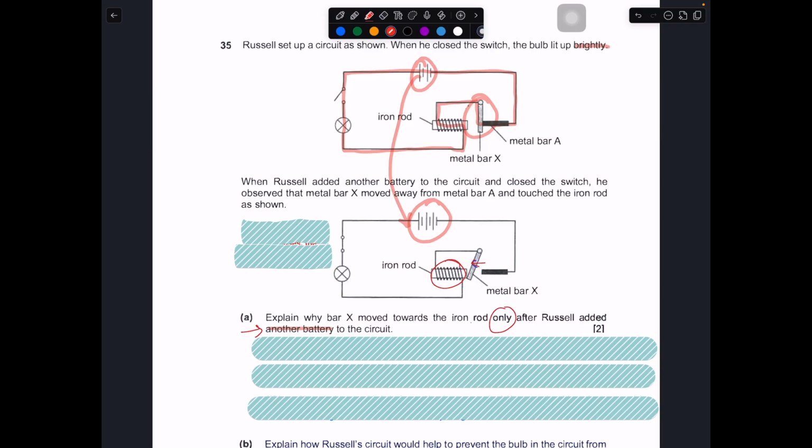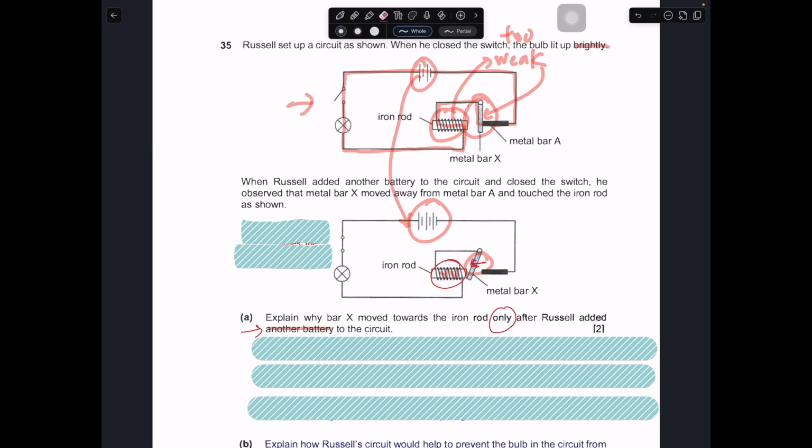Let's talk about this in more detail. When you add more batteries, there's more electricity flowing through the wire, and more electricity is also flowing through the coils around the iron rod. So it makes the iron rod a stronger electromagnet, and this might be able to attract metal bar X. But does that mean that the original one over here is not an electromagnet? It is still an electromagnet, but probably too weak to attract this part. Only when you add the third battery does it become strong enough to attract this part and cause the movement as shown.